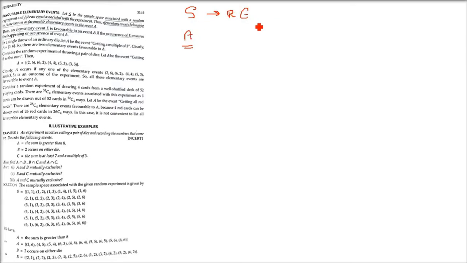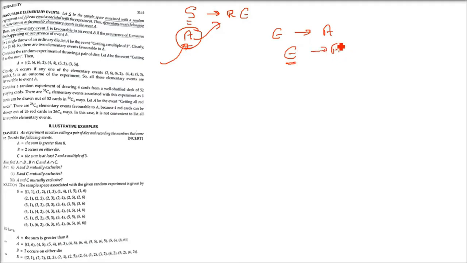Favorable means whatever we wanted has come. We wanted even number, 246 has come for a die. We wanted odd number, 135 has come. So 246 are favorable for the even case, 135 are favorable for odd. Let me tell you again: if S is a sample space with some random experiment and A is an event associated with the experiment, then the elementary events belonging to A are known as favorable elementary events to the event A.